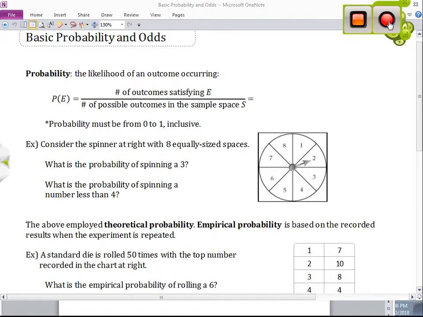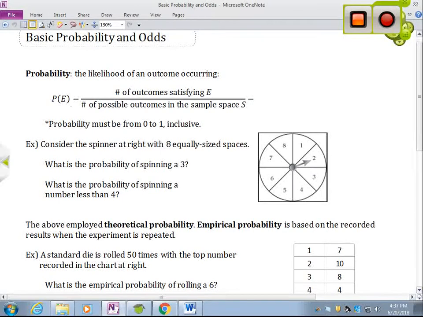In this lesson, we are looking at probability and odds. So we're going to start with some terminology. The probability is a mathematical way to measure the likelihood of an outcome occurring. Our formula for the probability looks like this. If we see a P with an E in parentheses, that means the probability of event E, whatever that happens to represent.